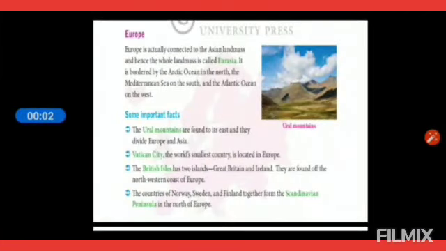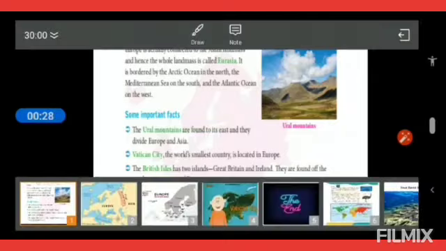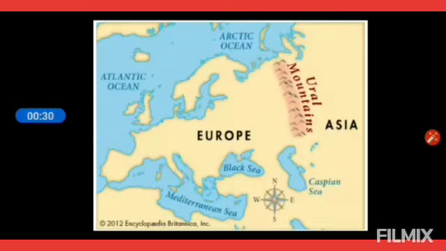So children, the next continent is Europe. Europe is actually connected to the Asian landmass, and hence the whole landmass is called Eurasia. Europe plus Asia, that is Eurasia. It is bordered by the Arctic Ocean in the north, the Mediterranean Sea on the south and the Atlantic Ocean on the west. The Ural Mountains are found to the east and they divide Europe and Asia, as you can see in the picture.